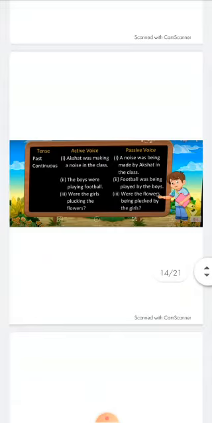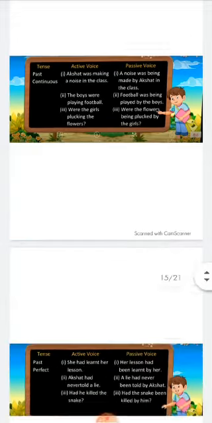Then in past continuous, Akshit was making a noise in the class. In passive voice, it will become a noise was being made by Akshit in the class. The boys were playing football. Football was being played by the boys. Were the girls plucking the flowers? Were the flowers being plucked by the girls?